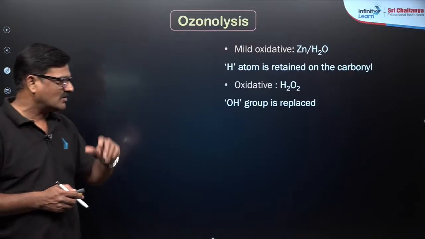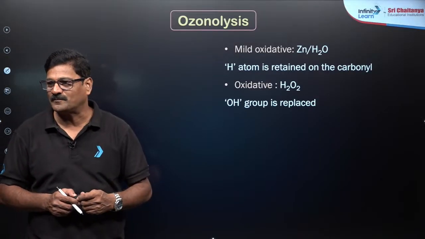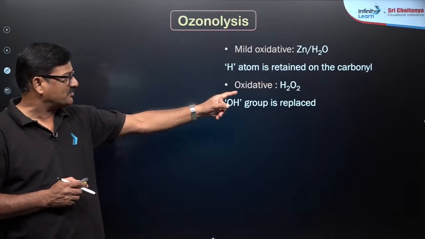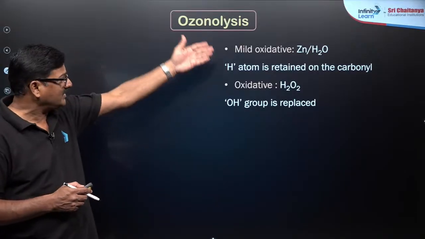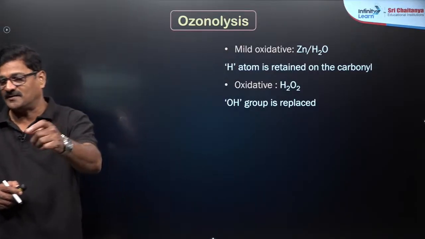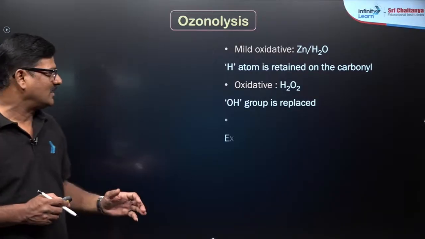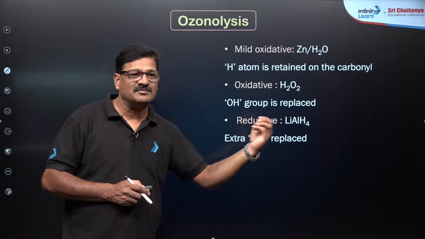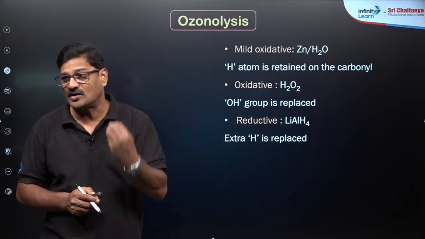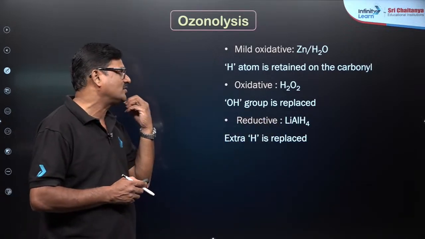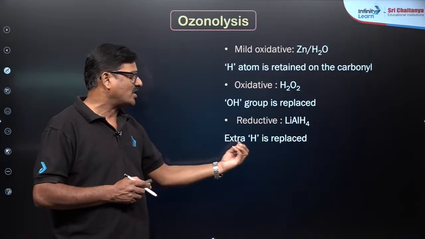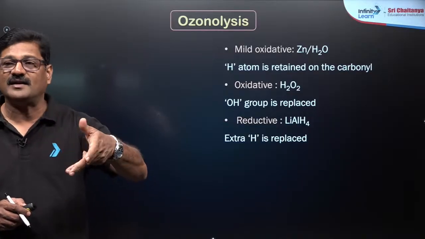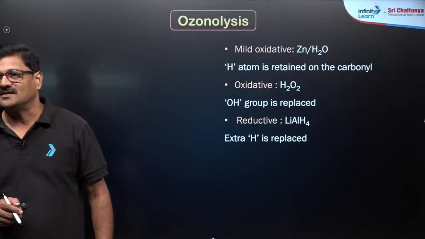And for oxidative ozonolysis, use peroxide. Okay, Surya Pratap. You see, the OH group is replaced. I am giving you the tricks here. These pointers are tricks. And also reductive ozonolysis: if you do ozonolysis with lithium aluminium hydride, you will get reduction. The extra hydrogen is replaced. That is the importance, and that is the way you handle ozonolysis, right?